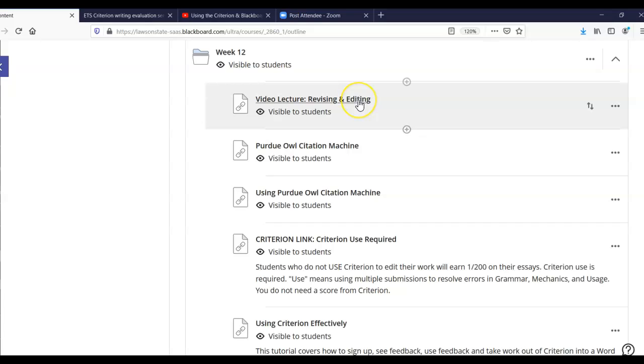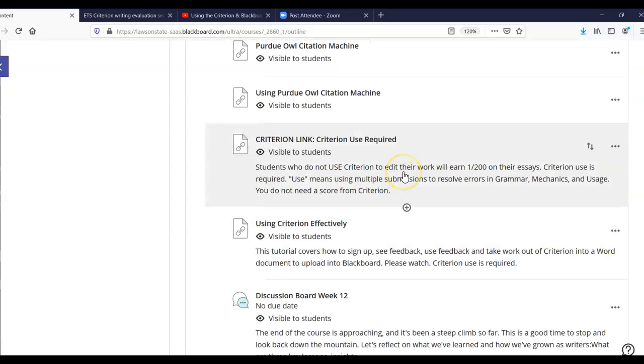Here in week 12, we have a video lecture on revising and editing. Make sure that you're looking at that video and really following the steps for healthy revising and editing. You have a link to the Purdue OWL citation machine, and again, another tutorial on how to use that citation machine. You have a link to your Criterion software. I want to remind you that Criterion use is required, and there are still students who are not using Criterion. Criterion is not your textbook. It's software, and it's required. It is not a Cengage textbook. It is Criterion software, and you are required to use it.